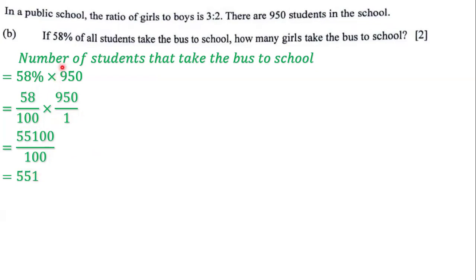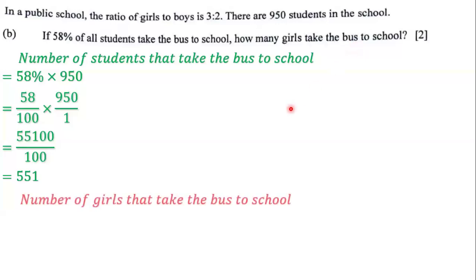So that means that the total number of students that take the bus to school, whether boys or girls, is 551. But we want to determine how many girls take the bus to school. We know that the total number of students that take the bus to school is 551. That includes boys and girls. And from our previous question, we learned that 304 boys take the bus to school.